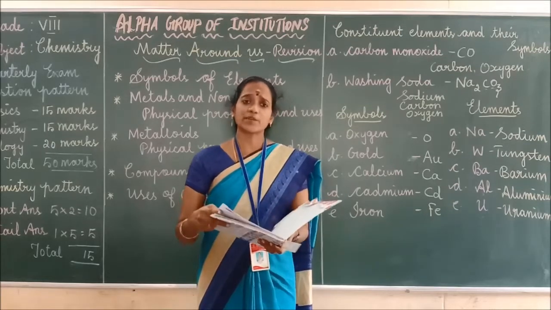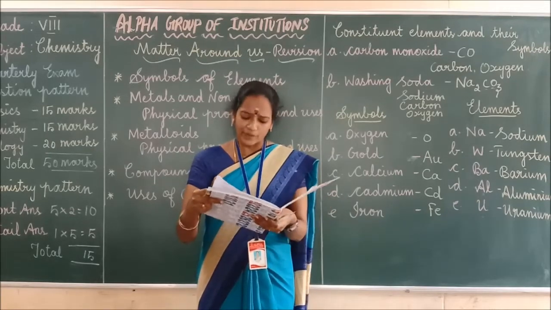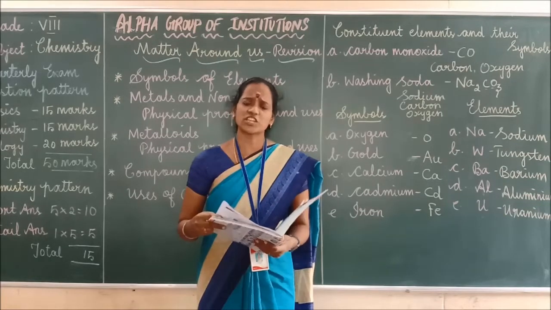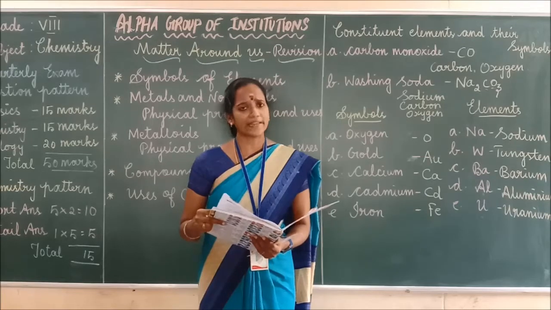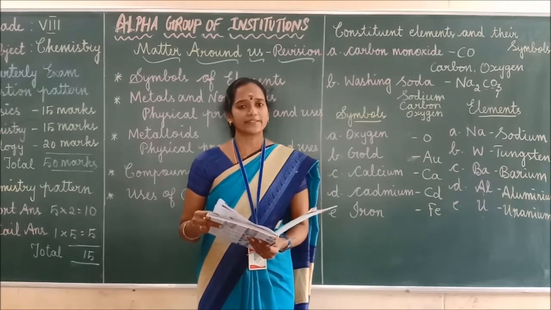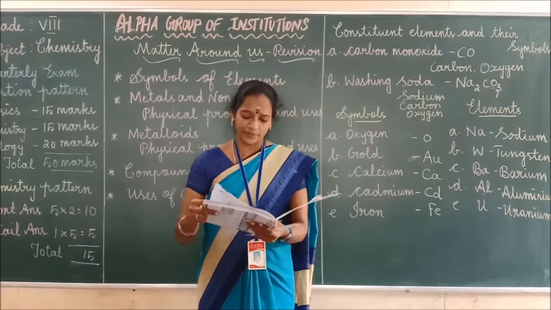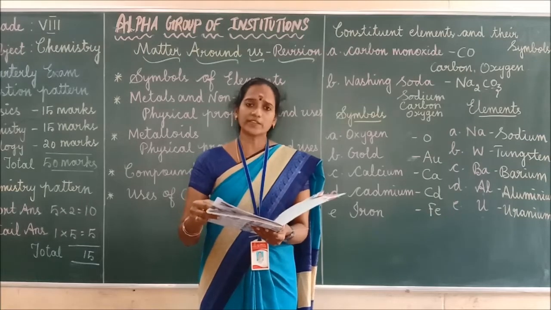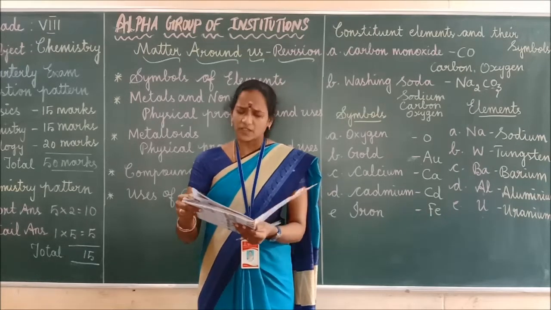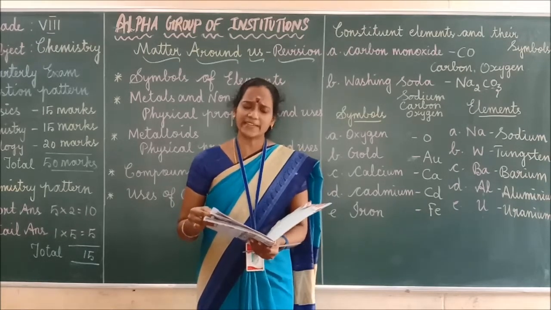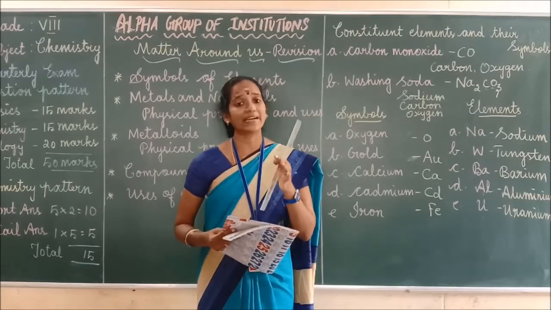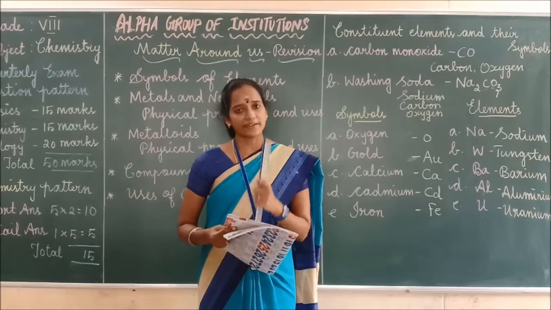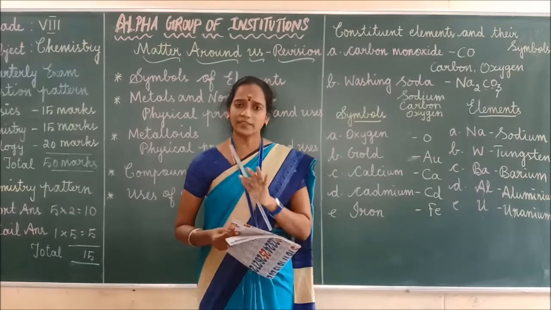Next one. Sodium and potassium are stored in kerosene. Why? Because sodium and potassium are very reactive. They react with air and water. That's why they are stored in kerosene. The last one. Mercury is used in thermometers because it has high density and also it expands uniformly at different temperatures. That's why mercury is used in thermometers.